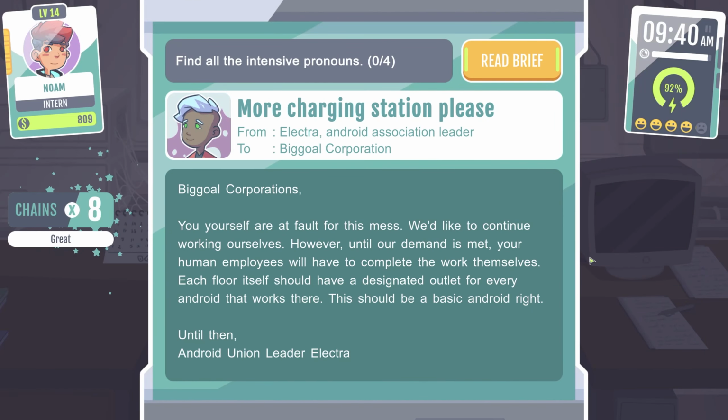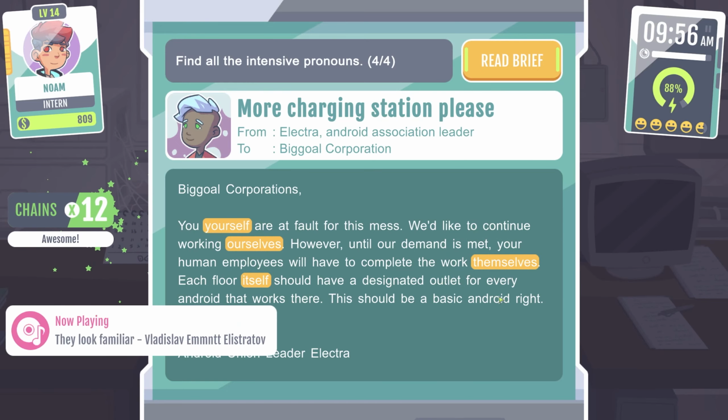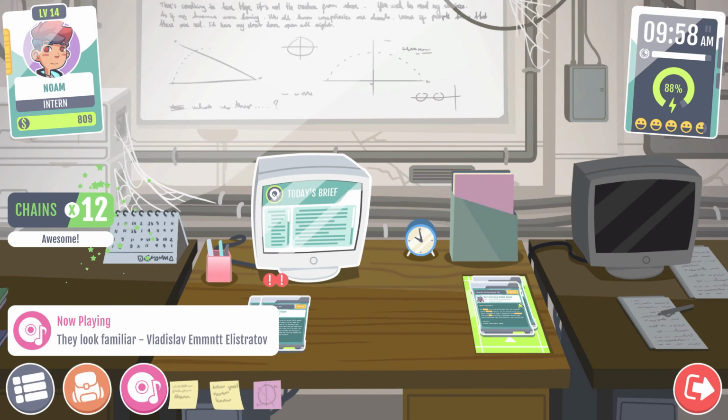Next up, find all the intensive pronouns. Intensive. You yourself are at fault for this mess. We'd like to continue working ourselves. However, until our demand is met, your human employees will have to complete the work themselves. Each floor itself should have been... We already did this one. Get out of here.